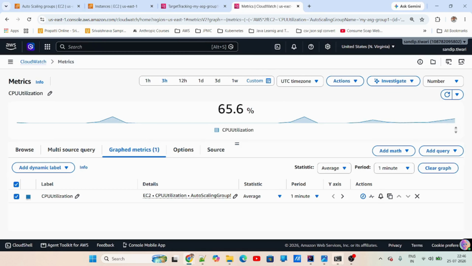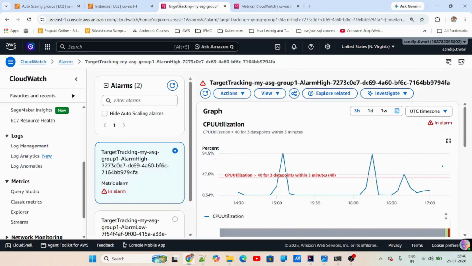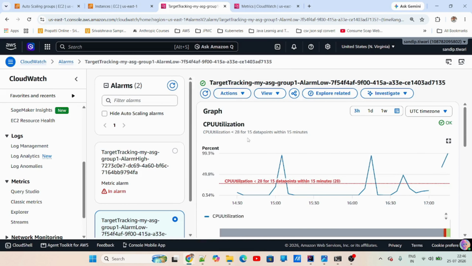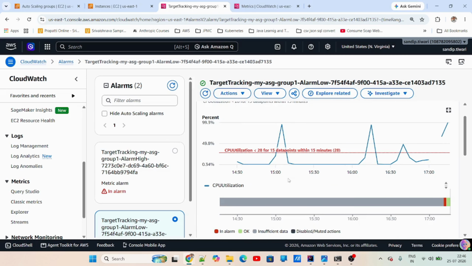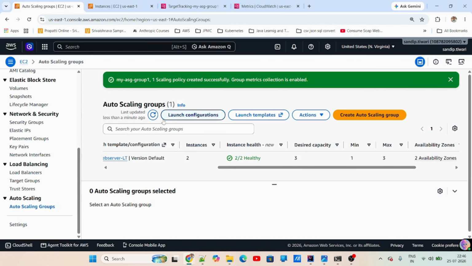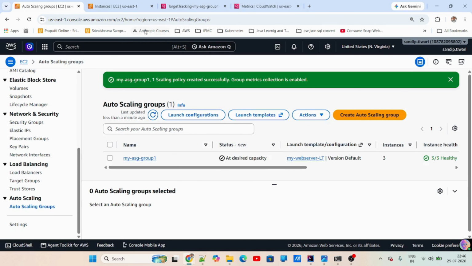Okay. And slowly once our load testing completes, right, our CPU percentage will come down. And once it comes down, this is our second alarm, which is basically the alarm when it is less than 28, right, only at that point in time, and it is 15 data points. So it will check for 15 data points. Okay. That's the important point here. If utilization is less than 28 for 15 data points within 15 minutes, it will take around 15 minutes to actually trigger the scale in process. Scale in, when I say scale in, that means to reduce the number of instances, but it will do it automatically. So we don't have to do it ourselves. That is the case in the target tracking. That's the advantage that we get in the target tracking.